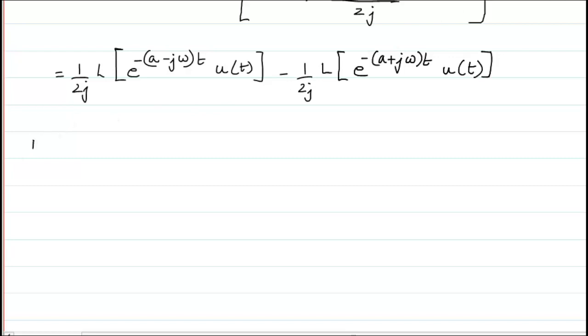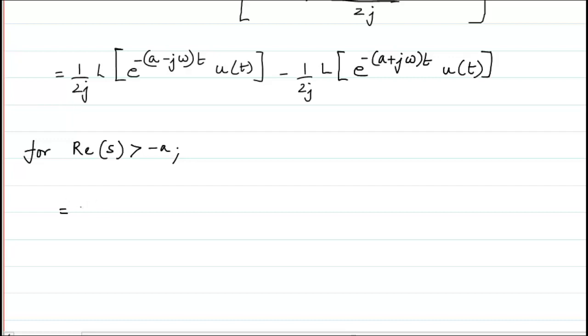So I write, for the real portion of s greater than minus a, I can write this as the Laplace transform of any complex function we have already seen.